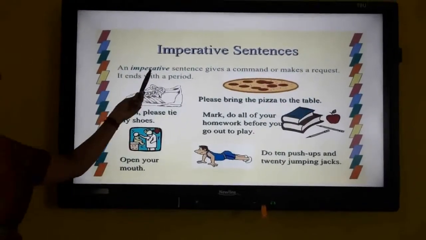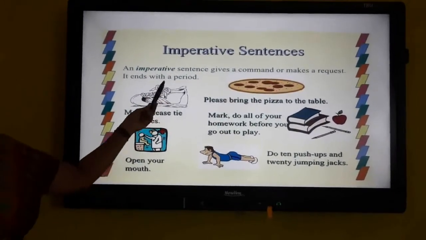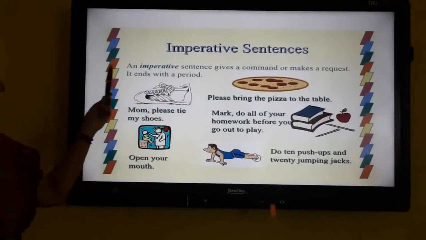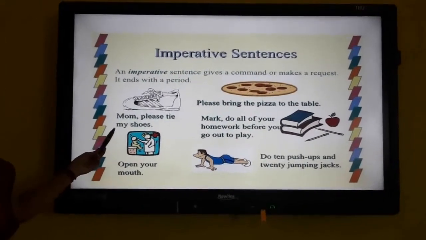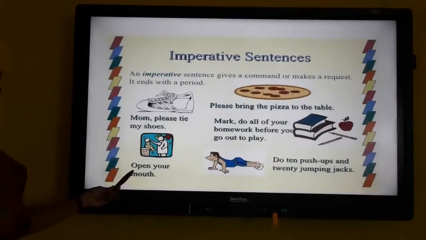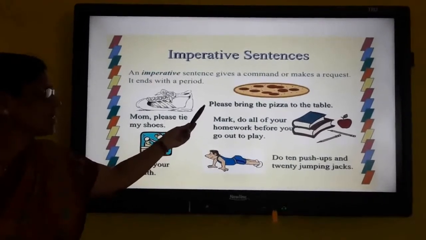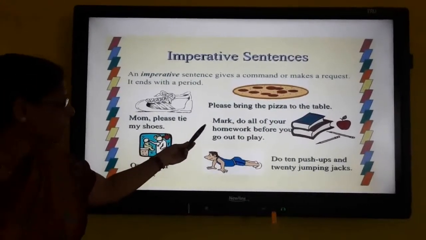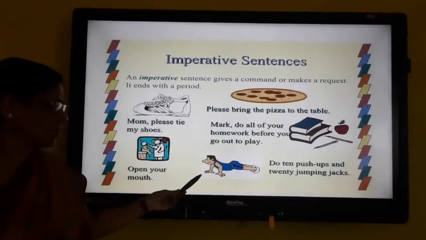Next is imperative sentence. Imperative sentence gives a command or it makes a request. Mom, please tie my shoes. So this is a request. Open your mouth. It's a command. Please bring the pizza to the table. It's a request. Mark, do all your homework before you go out to play.